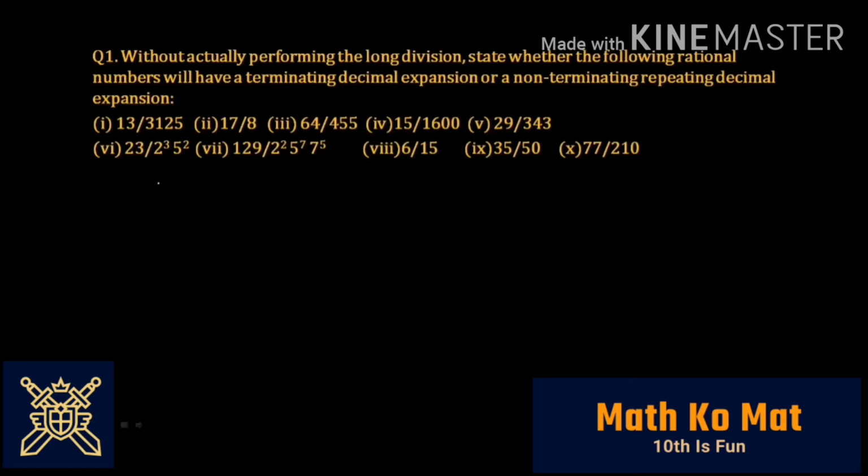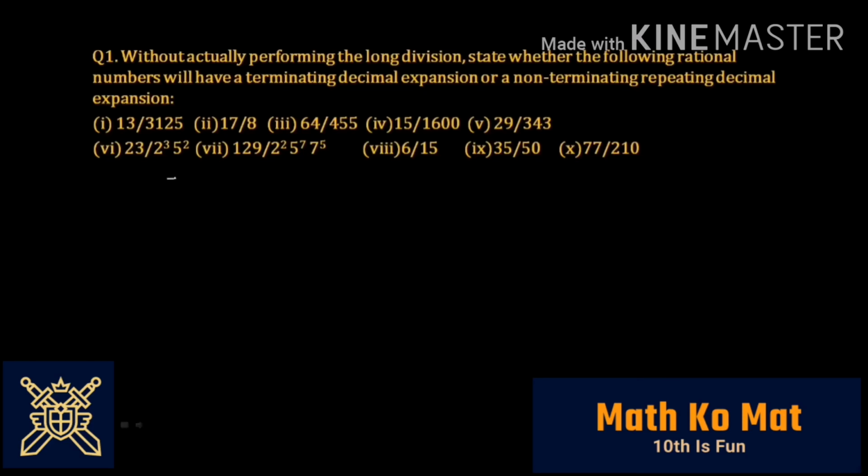Let's move on to the next one. In the next question, you have 6 divided by 15. I won't be doing the factorization because this number is very direct. You can write 2 into 3 is equal to 6 and 15 is 3 into 5. Very direct. Cancel this 3 from the numerator and denominator. You will be left with 2 divided by 5. And as you see, you have 5 as the denominator, and the degree is 1. Therefore, this number will have a terminating expansion.